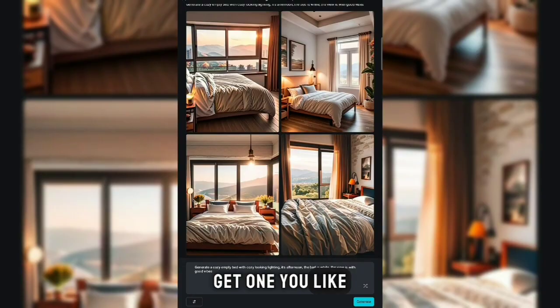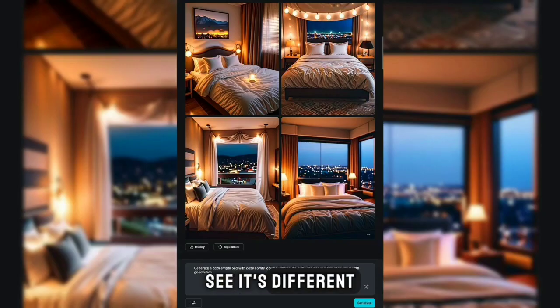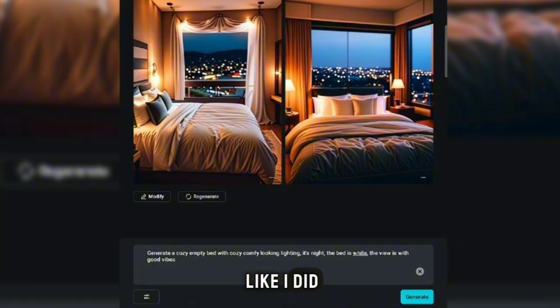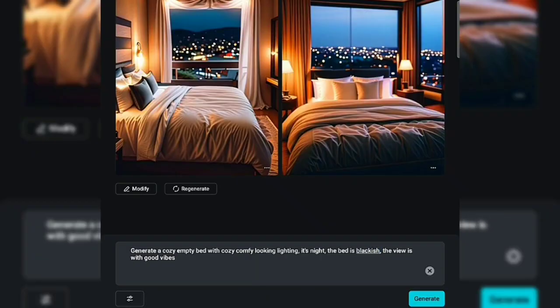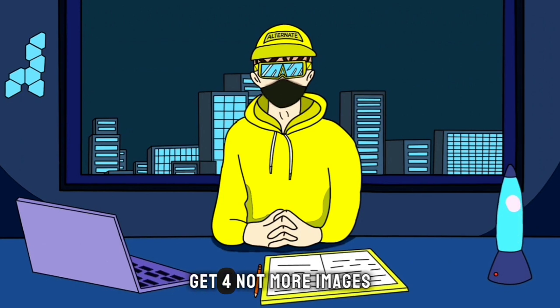Get one you like and change the prompt a little bit and generate again. See, it's different. To be honest, I like this one a bit more. For more styles, just repeat this process like I did. If you're happy, get 4, not more images.